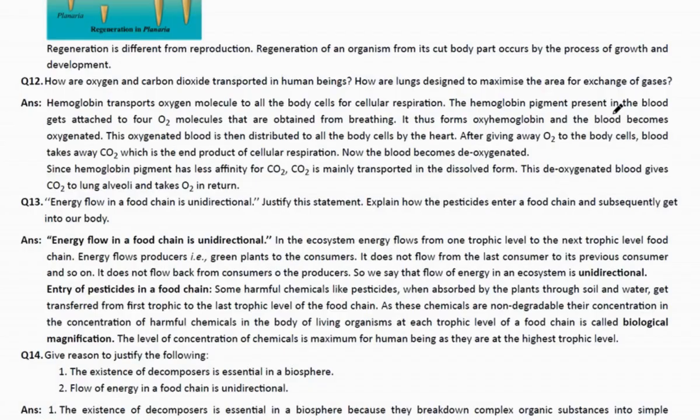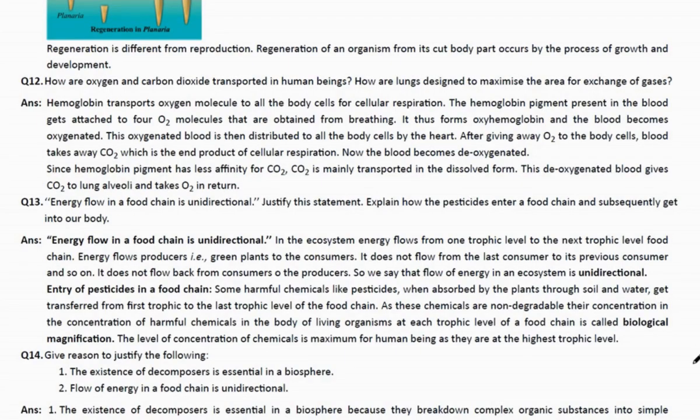Hemoglobin is a red pigment present in our blood which is attached to 4 O2 molecules, and the blood also collects CO2 which is again passed to the lungs through the heart, and we have evolved to increase the area.